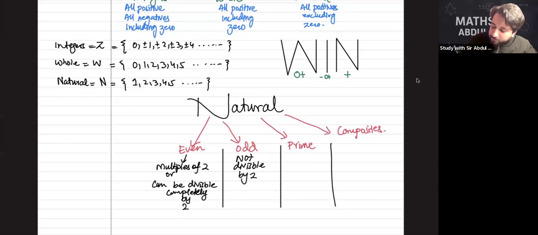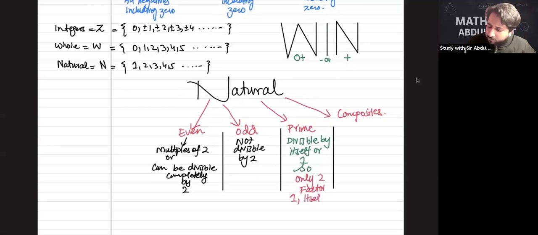Guys, what are prime numbers? Divisible by itself or 1. So, shortcut, I'm going to write this in red color. Only two factors: 1 and itself. For example, 13, 2, 3. 4? No, not 4. 4 is a composite. Composite numbers are divisible by more than two factors.